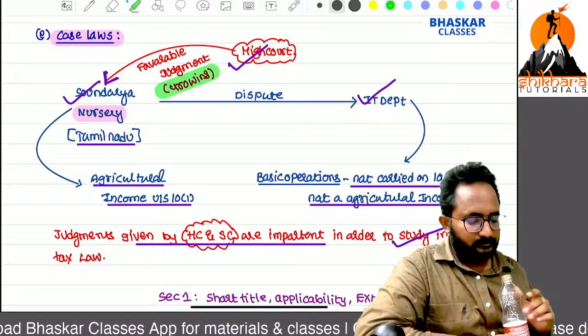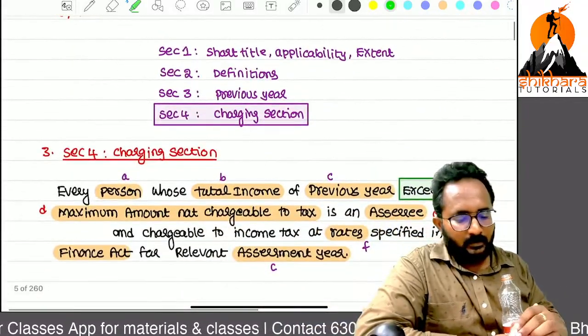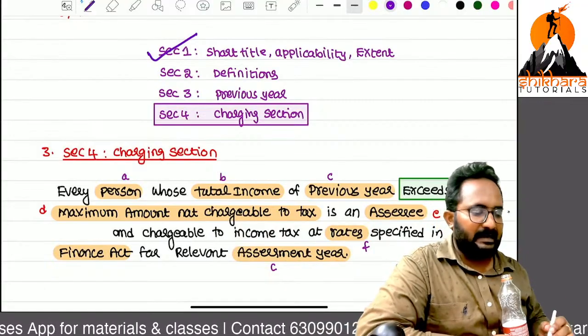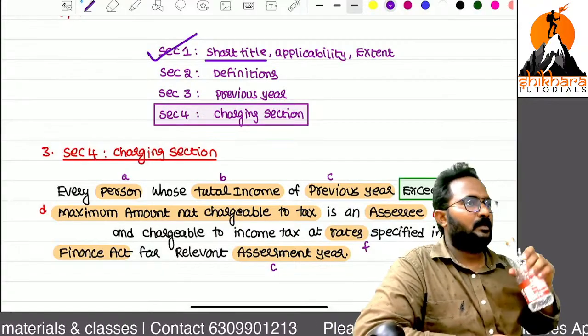Now, just three more things. Section 1 of the Income Tax Act 1961 is the short title. What is the short title for our Act?